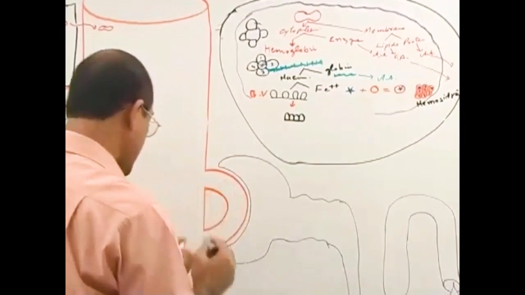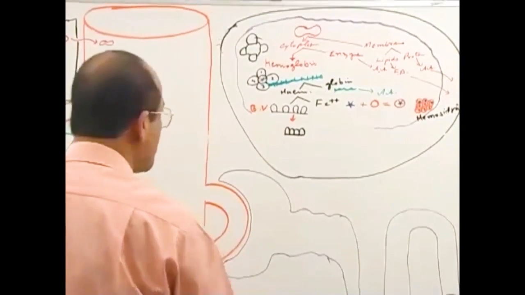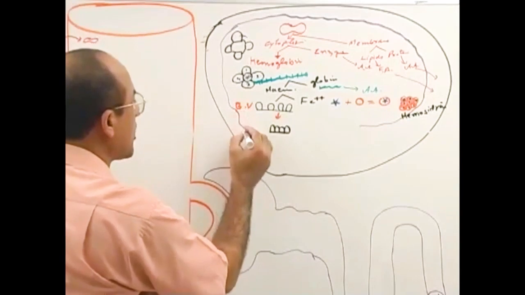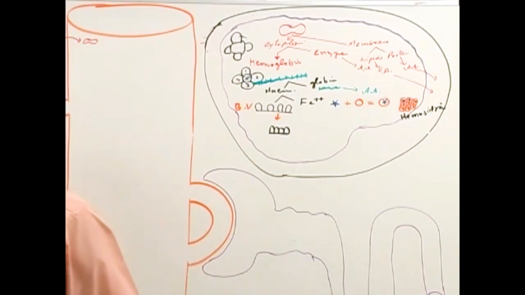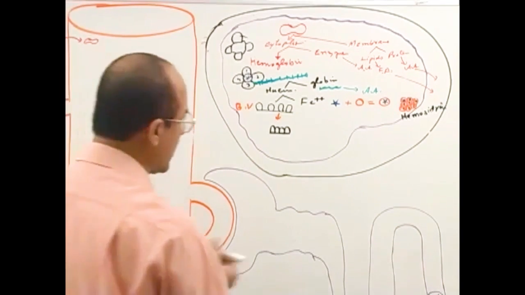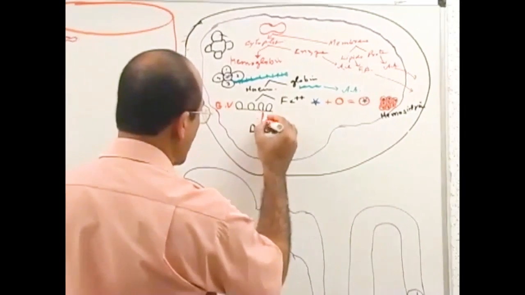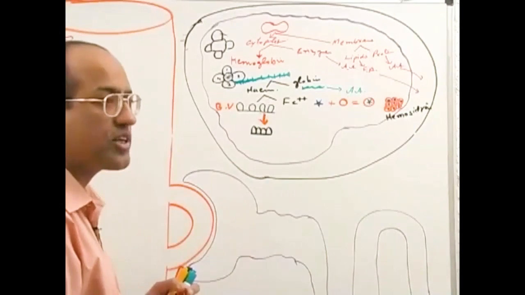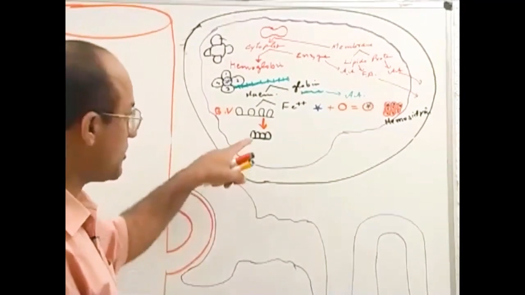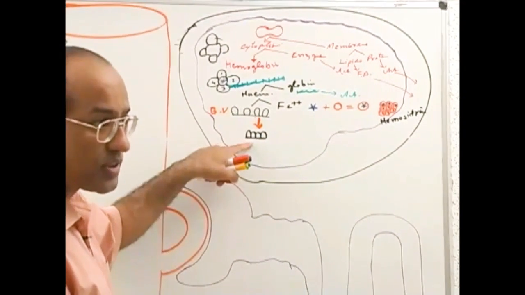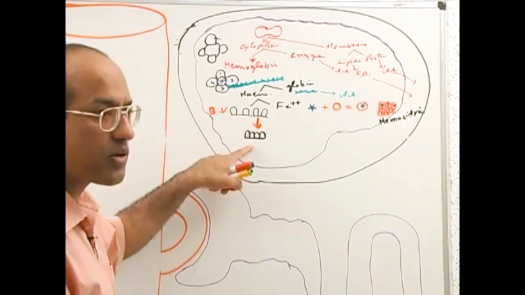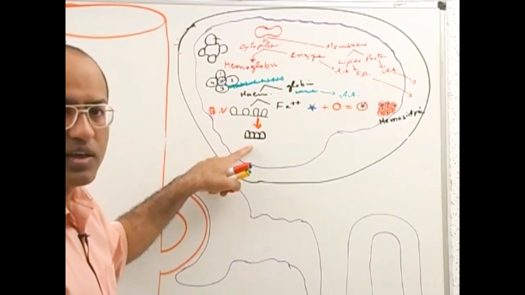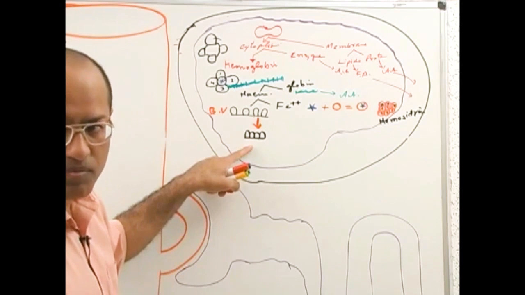Bilirubin. Now this is our bilirubin. Bilirubin is one of the breakdown products of hemoglobin. This bilirubin is again a highly toxic molecule, and we should dispose of it out of the body, even though it is produced within the macrophages by the breakdown of red blood cells. But this is a highly toxic molecule, and it should be safely thrown out of the body.